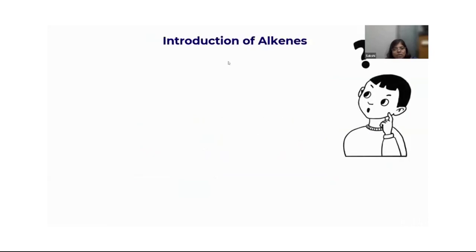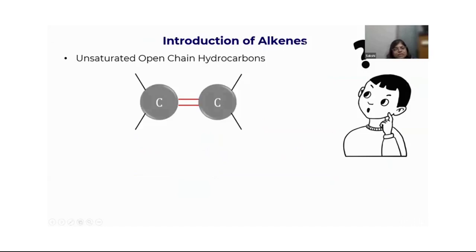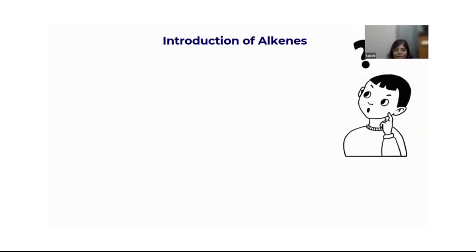So let us see what alkenes are. Alkenes are unsaturated hydrocarbons. What does unsaturated mean? There is still a possibility that you can break the double bond here and add more of any compound, any element. You can add more hydrogens, right? These are known as olefins. These are oil forming compounds.